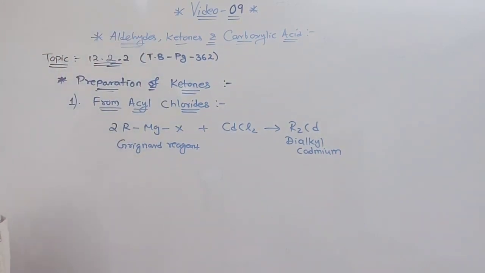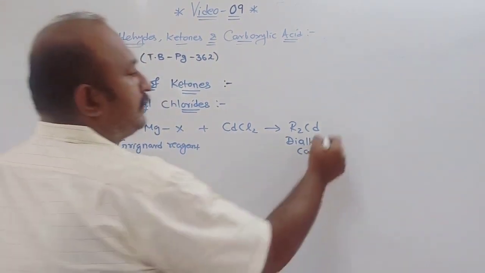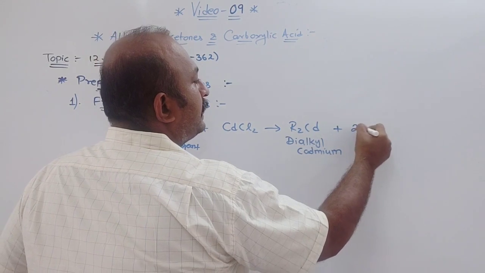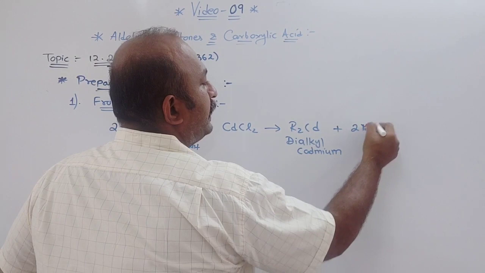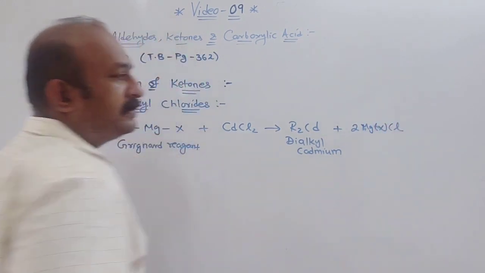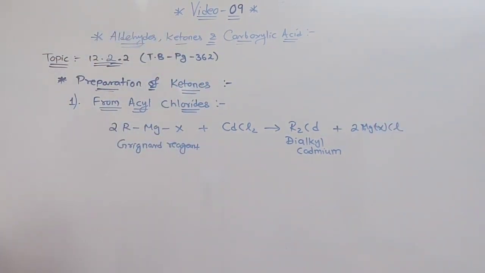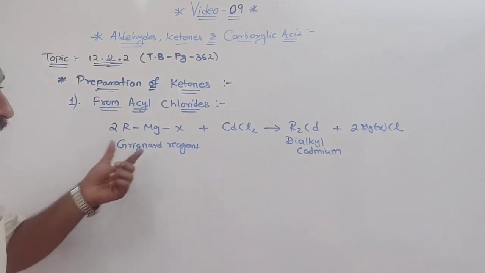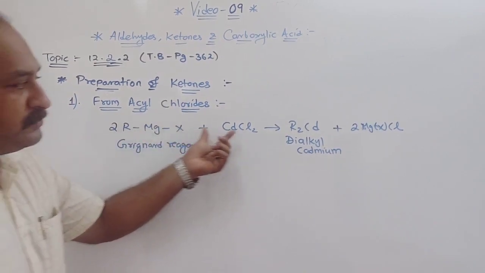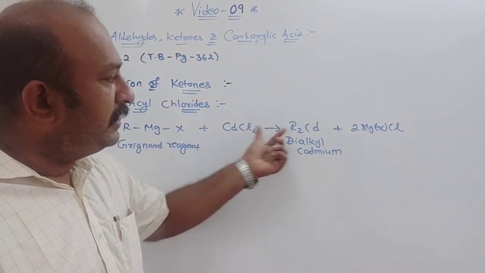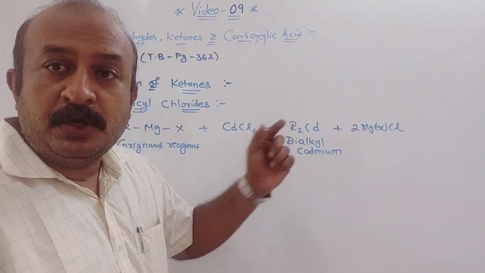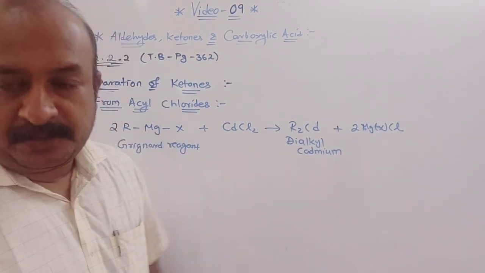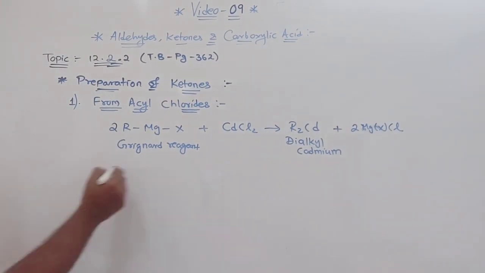So this gives you dialkyl cadmium and MgXCl. This is the byproduct you get, magnesium halide. So in this case, the Grignard reagent is used with cadmium dichloride to give you dialkyl cadmium. Now this we are going to use to prepare what? Ketone. Understood?